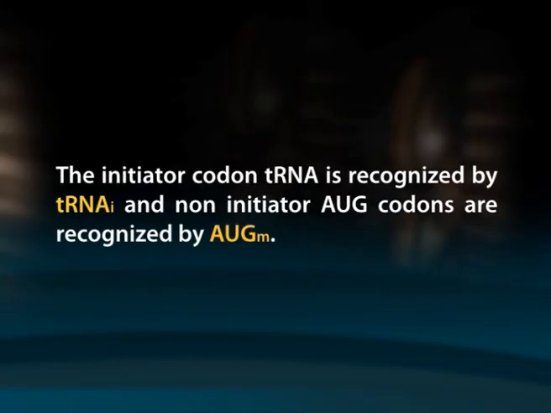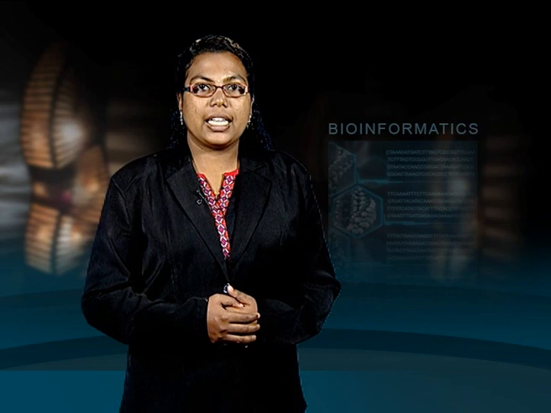The initiator codon is recognized by tRNA i and non-initiator AUG codons are recognized by tRNA m. The same methionine tRNA synthetase is responsible for adding methionine residues to tRNA i and tRNA m. The initiator tRNA in eukaryotes carries an unmodified methionine, that is not formylated as in prokaryotes.